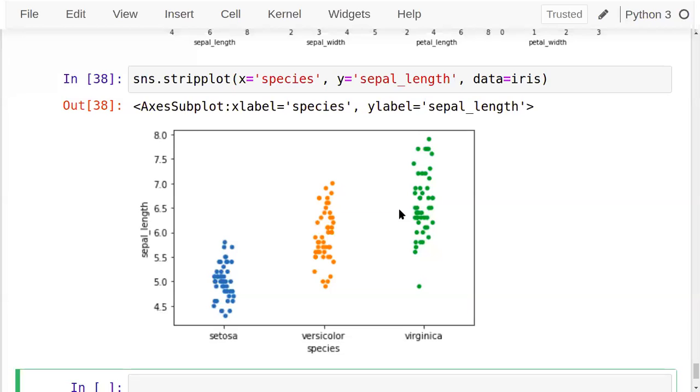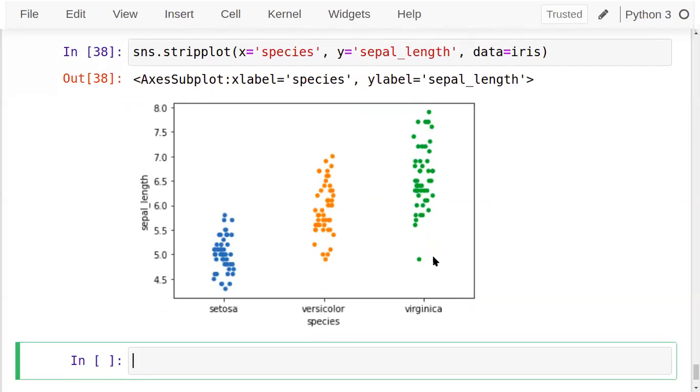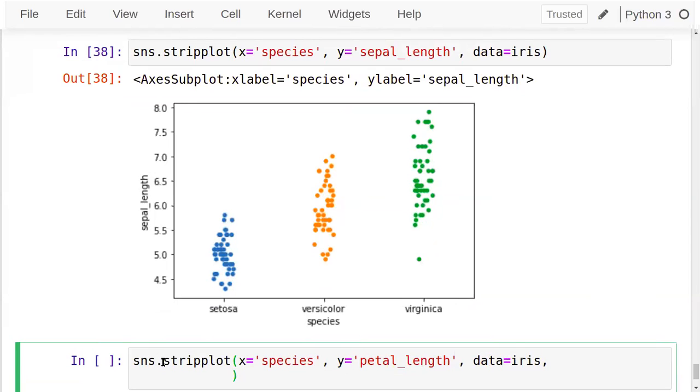And there is one special parameter that I can apply to it. You can see the scattering is present there, and I just don't want that scatter. I'll change the y parameter now. Data is iris, and there's a parameter called jitter.